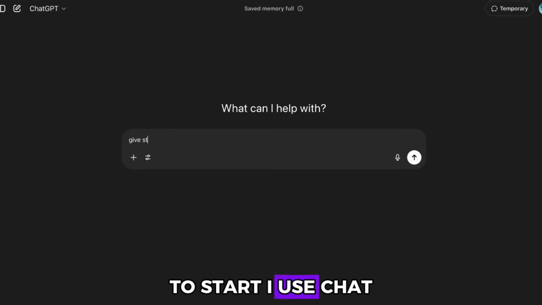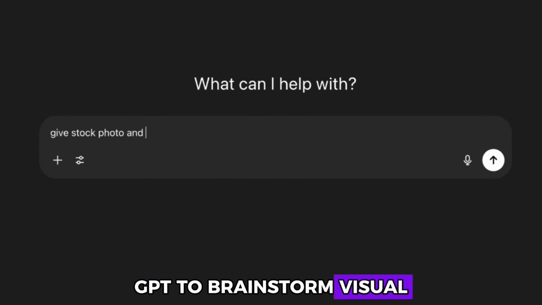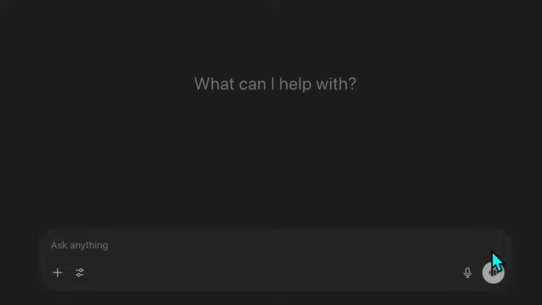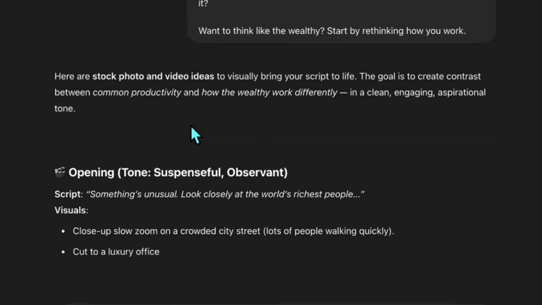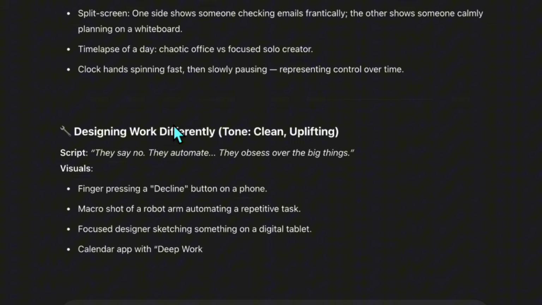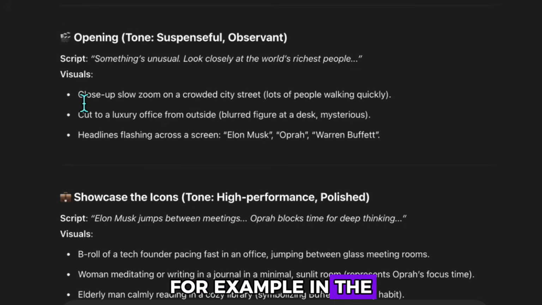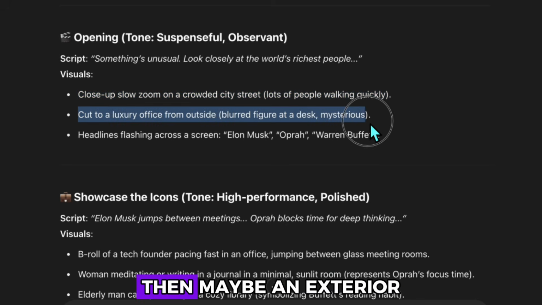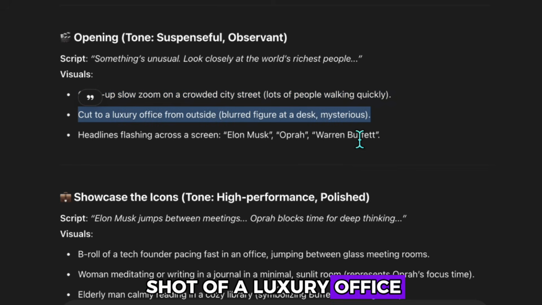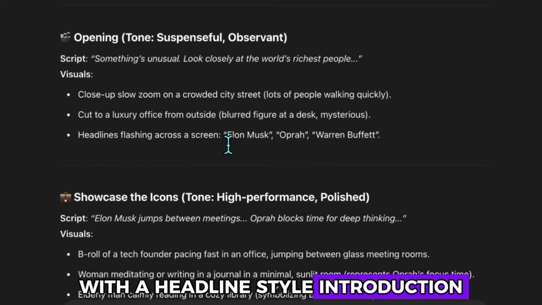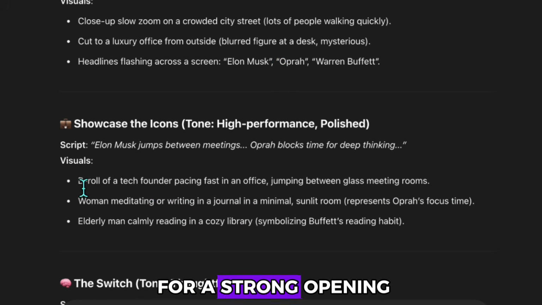To start, I use ChatGPT to brainstorm visual ideas based on the script. For example, in the opening scene, it gave the idea of a city with people walking around. Then maybe an exterior shot of a luxury office. After that, a transition showing famous figures with a headline-style introduction. I think this makes for a strong opening.